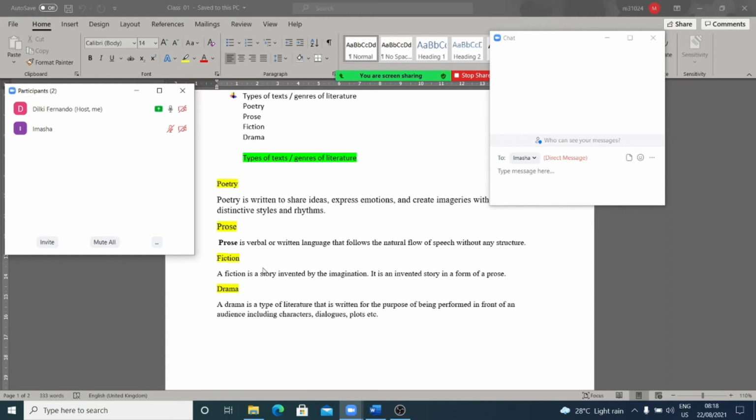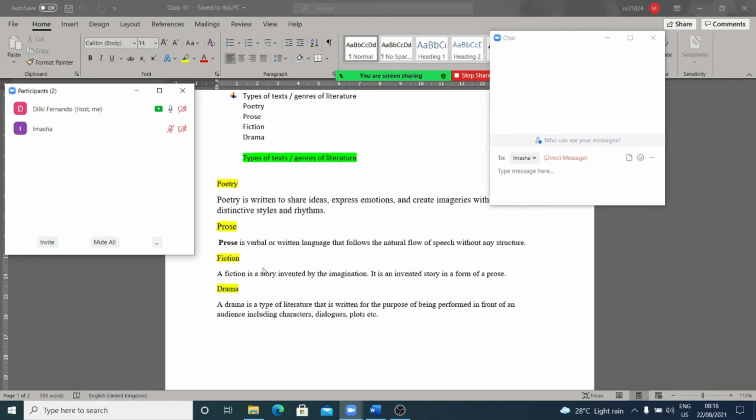So it includes characters, we find different characters, we find dialogues, and also plots, subplots, right? The stories, and also while reading, we can understand the themes, the techniques that the writers have used, right?